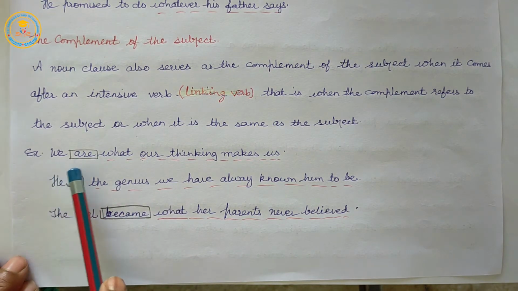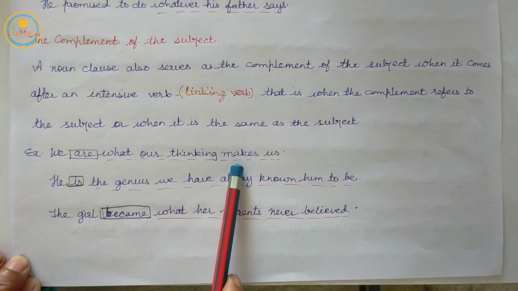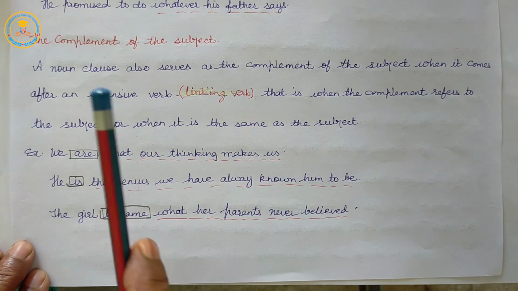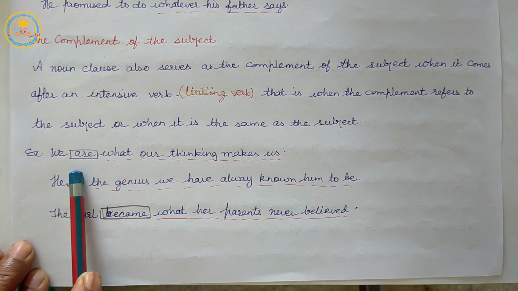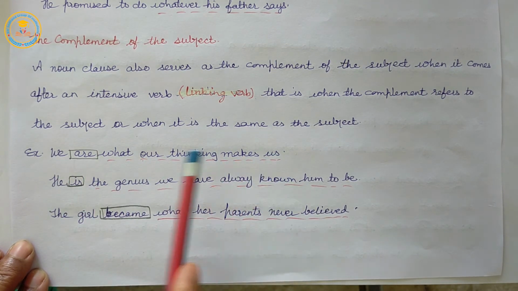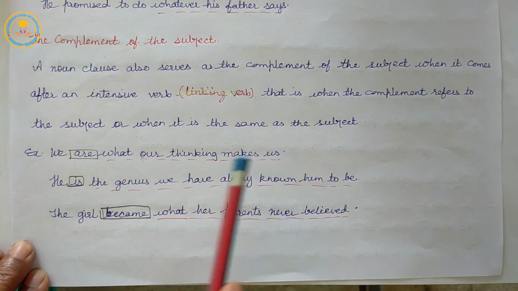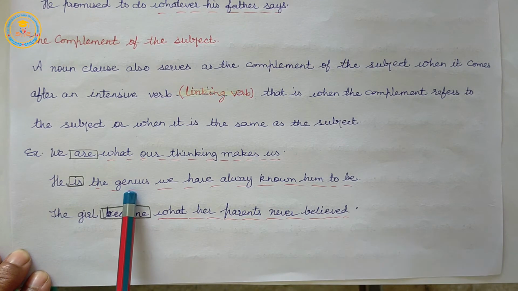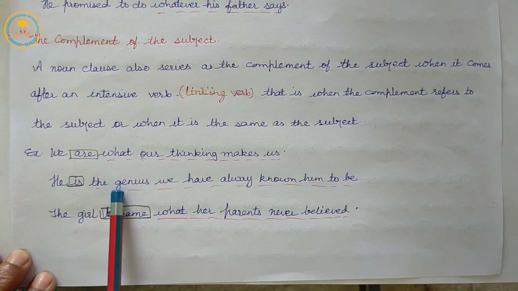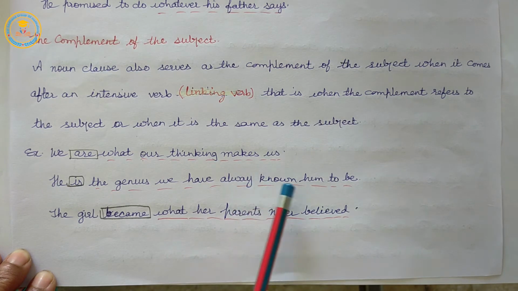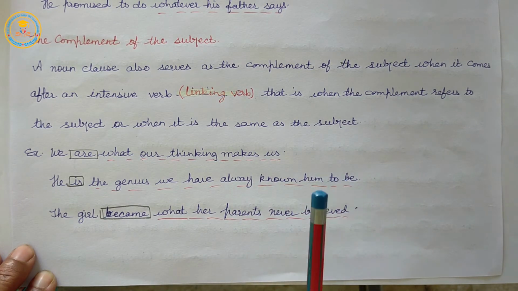Example: we are what we are thinking. What we are thinking makes us. So, complement of the subject. He is the genius we have always known him to be.